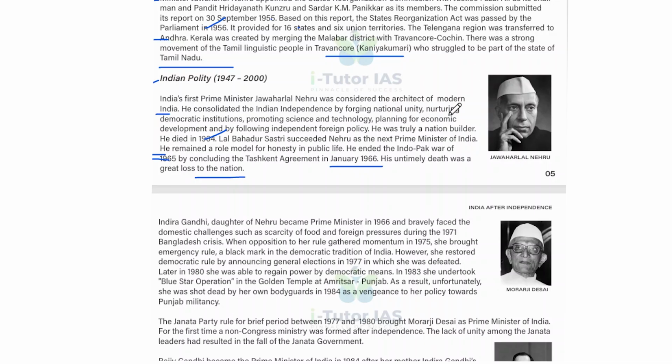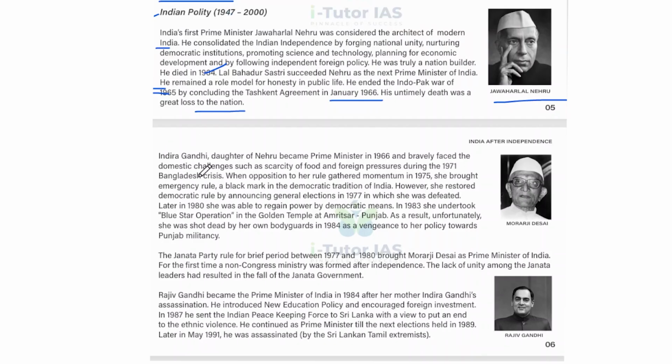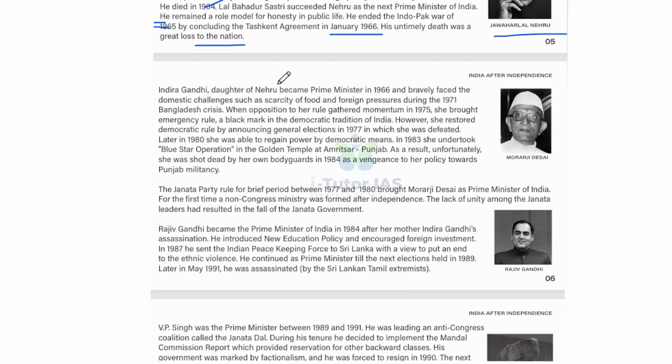So that is Lal Bahadur Shastri's time and Nehru. This is Jawaharlal Nehru in the picture. Next is Indira Gandhi, daughter of Nehru, who became prime minister in 1966 and bravely faced domestic challenges such as scarcity of food and foreign pressure during 1971 and the Bangladesh crisis. And when opposition to her rule gathered momentum in 1975, she brought in emergency rule, a black mark in the democratic tradition of India. However, she restored democratic rule by announcing a general election in 1977, in which she was defeated.